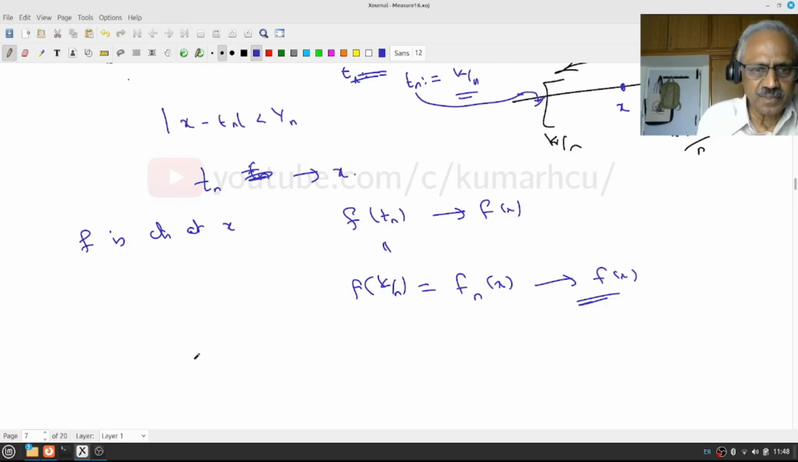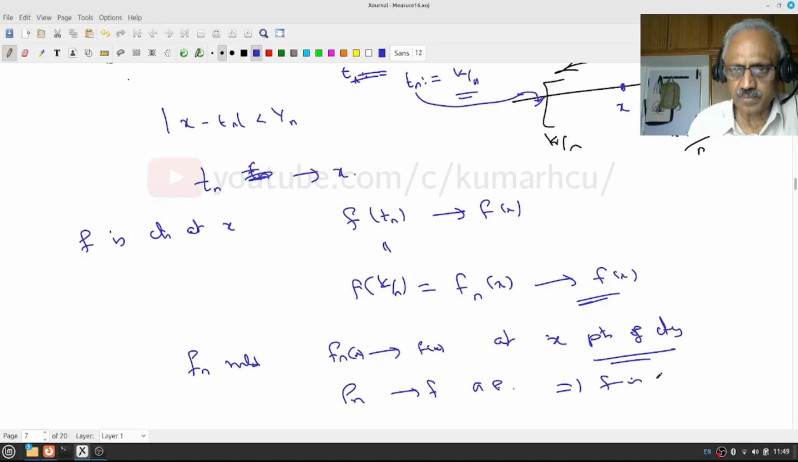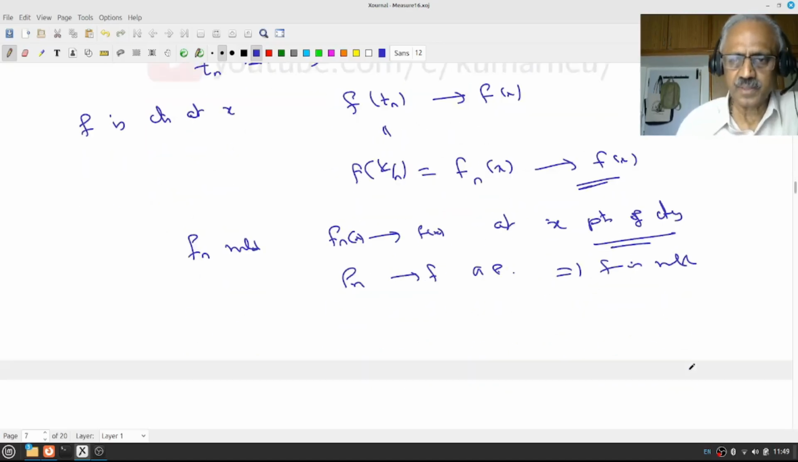Therefore, my sequence f_n, these are all measurable, and f_n of x converges to f of x at x points of continuity, and this is almost everywhere. Therefore, f_n converges to f almost everywhere, and hence f is measurable. Okay, so go through the proof, pause, review, proceed.